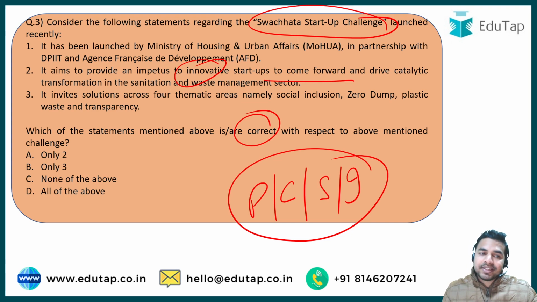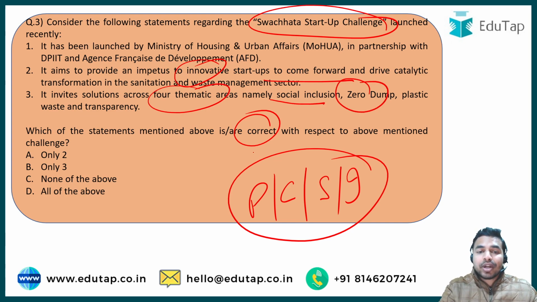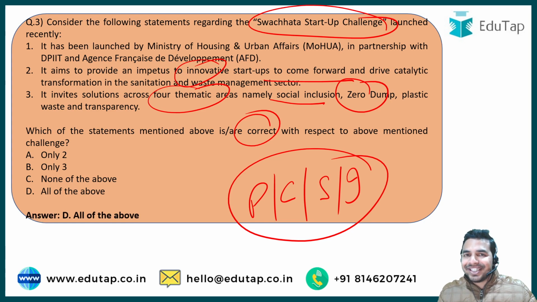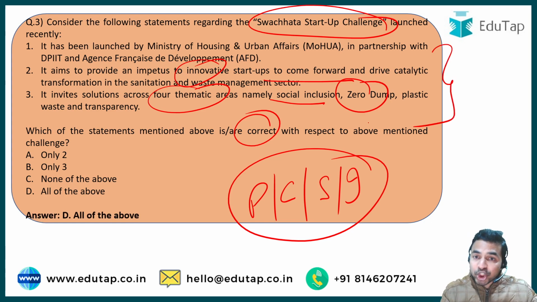The third statement says that it is going to invite solutions across the 4 thematic areas, and the names of these thematic areas are social inclusion, zero dump, plastic waste and transparency. And my dear learners, the right answer to this question is option D, that is all of the above. That means all the statements mentioned here about the Swachhata Startup Challenge are correct.